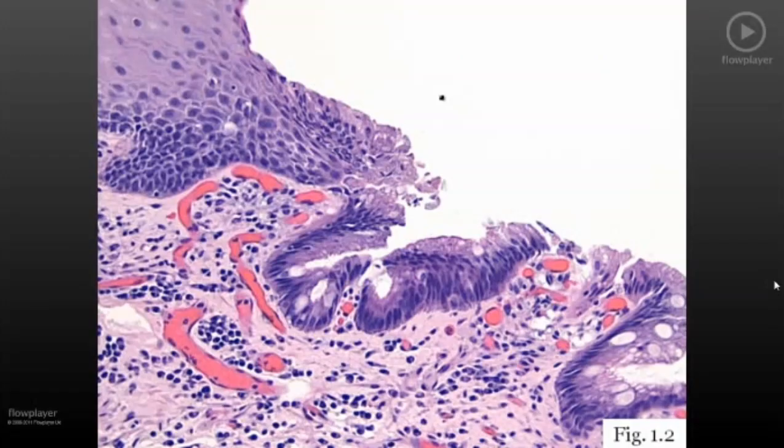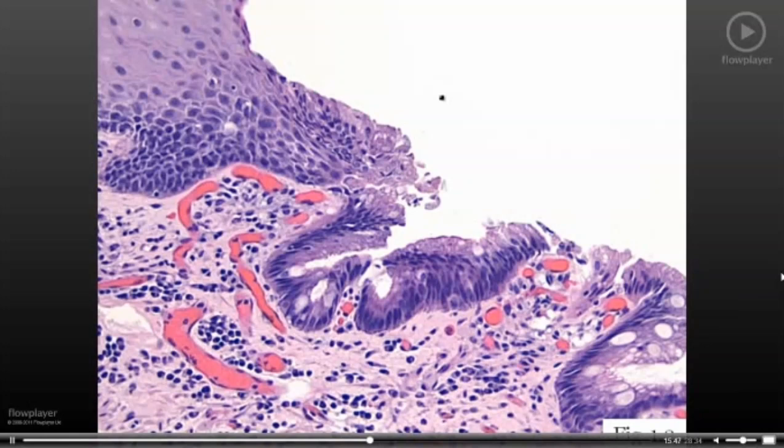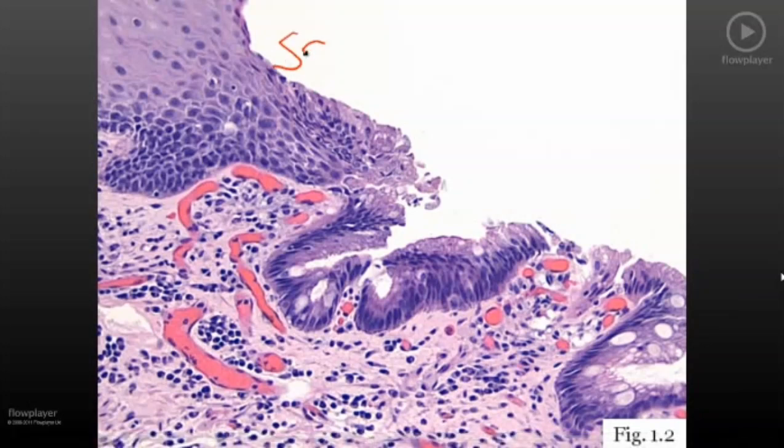Here's a histologic image that can classically show up on exams, and so I put this here as figure 1.2 in your text. This is squamous epithelium here. This is the normal squamous epithelium of the esophagus. And this squamous epithelium should actually come all the way across the esophagus. However, in this portion of the esophagus, we can see that the squamous epithelium has converted to columnar epithelium, and focally that columnar epithelium exhibits goblet cells, or mucin, or droplets of mucus within the cytoplasm of the cell.